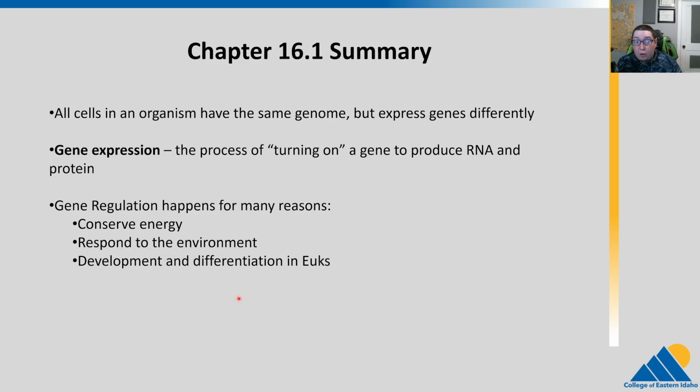All right, so all cells in an organism have the same genome, but they express their genes very differently. Gene expression, we define that as the process of turning on a gene to produce an RNA and a protein. Gene regulation happens for many different reasons. One of the primary ones is just conservation of energy, right? Not making proteins you don't need. Responding to the environment when your environment changes to be able to react to that, you change gene expression. And then in eukaryotes, we have the process of development and cell differentiation.